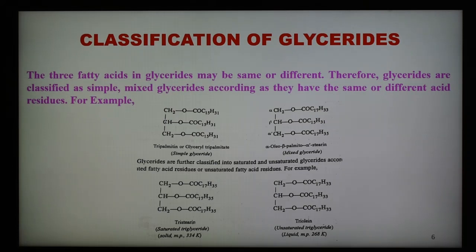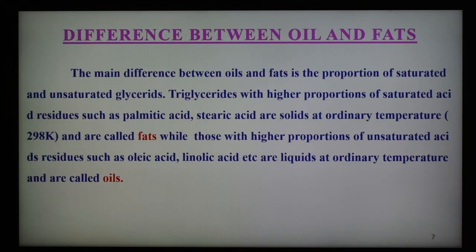As we know, both simple and mixed glycerides are found in natural oils and fats. Oils and fats are complex mixtures of mixed glycerides along with a small amount of simple glycerides. And what is the chemical difference between fats and oils? We can say that the main difference between oils and fats is the proportion of saturated and unsaturated glycerides. So this is the main difference.